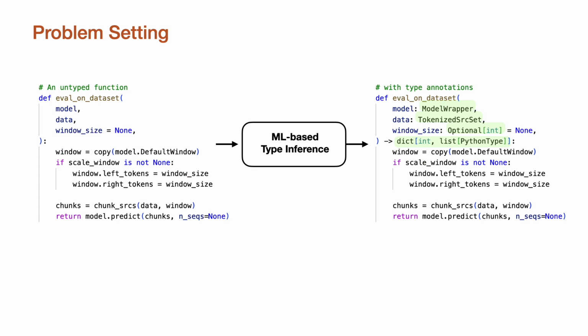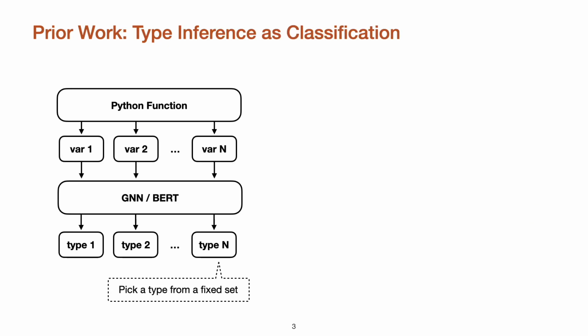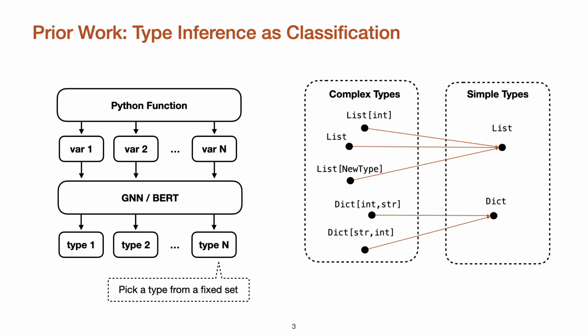In this work, we focus on the problem of machine learning-based type inference, where the goal is to let a machine learning model predict the missing type annotations of a given Python code base. Prior approaches for this problem model type inference as a classification problem, where a neural component is used to pick a type from a fixed set of candidates for each unannotated variable.